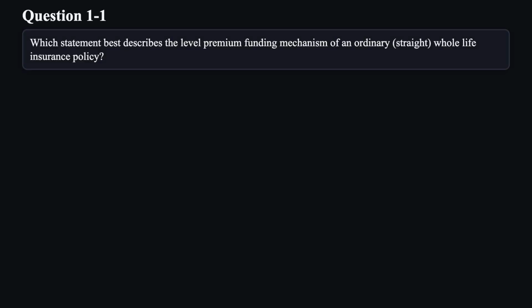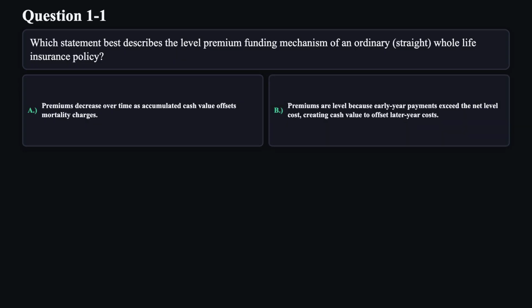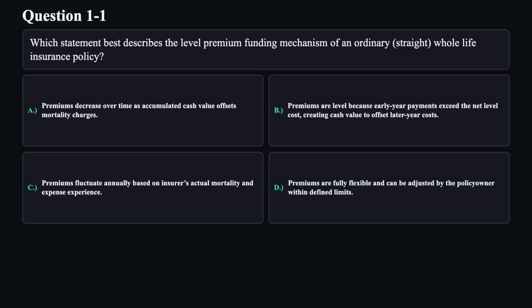Which statement best describes the level premium funding mechanism of an ordinary straight whole life insurance policy? A. Premiums decrease over time as accumulated cash value offsets mortality charges. B. Premiums are level because early year payments exceed the net level cost, creating cash value to offset later year costs. C. Premiums fluctuate annually based on insurers' actual mortality and expense experience. D. Premiums are fully flexible and can be adjusted by the policy owner within defined limits.